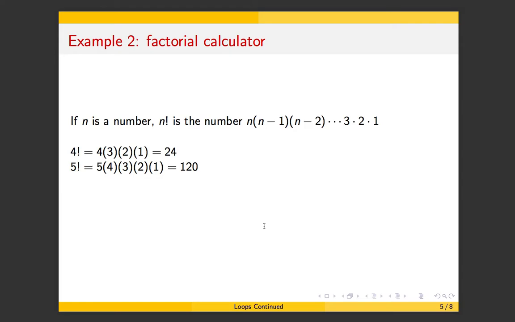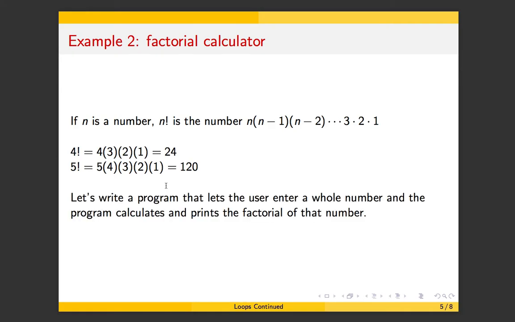So let's just recall, if you don't know, or if you do know, we can recall. If you don't know, I'll tell you. If n is a number, then n exclamation mark, or n factorial as you usually say, is this number here: the number itself times 1 less than it times 2 less than it. You just keep that descending multiplication going all the way down to 1. So for example, 4 factorial is 4 times 3 times 2 times 1. 5 factorial is 5 times 4 times 3, so on down.